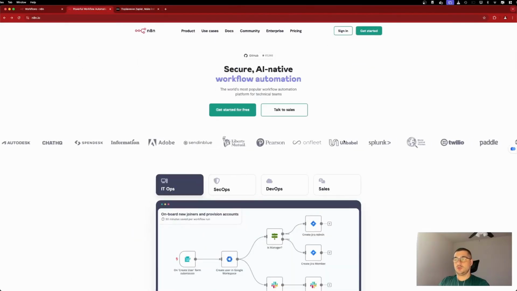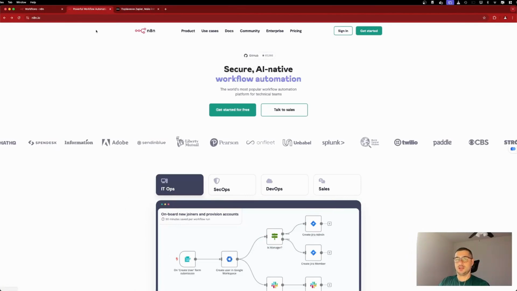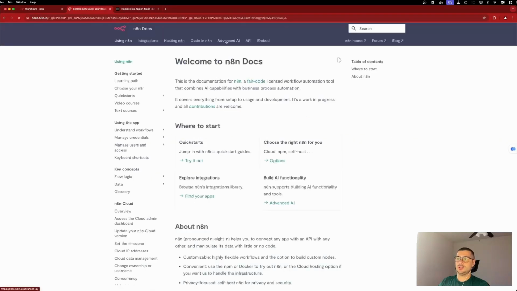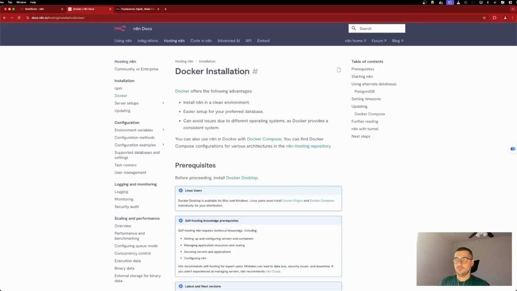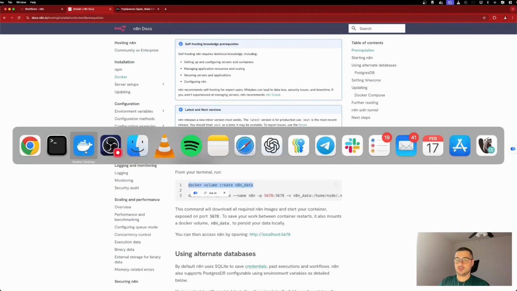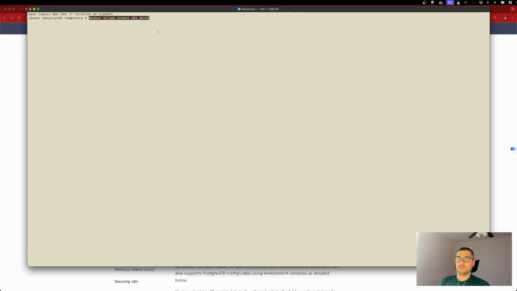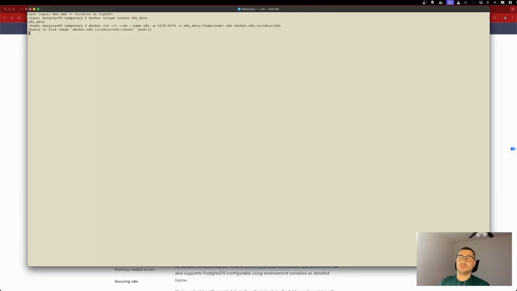So all we really need to do in order to successfully run n8n locally on our own computer is to simply go to the official n8n.io website, then select documentation, followed by hosting, and finally choose n8n from the available options, and that's it. And here is the Docker installation guide. Scroll down a bit and copy the first command. You should, of course, have Docker pre-installed on your computer. Everything is created. The volume. And now we copy the second command. It says that we don't have this image yet and it's going to download it now.